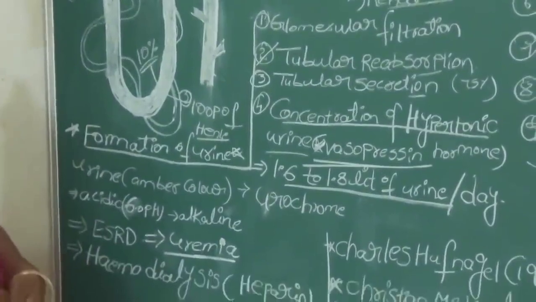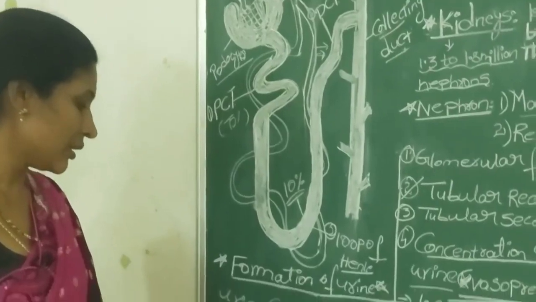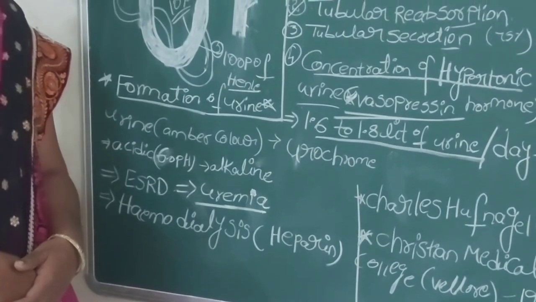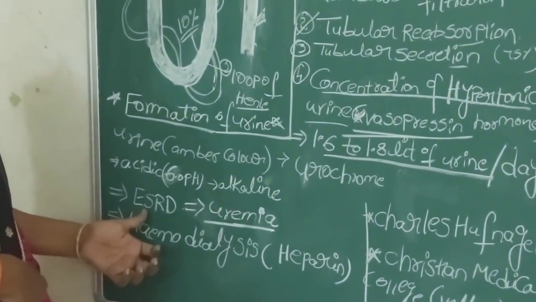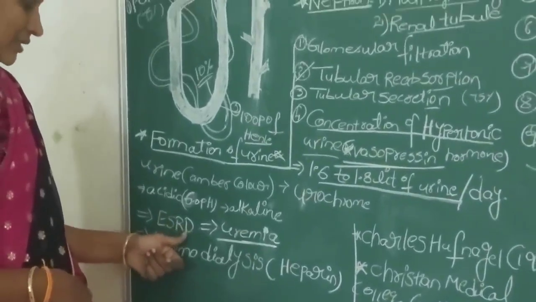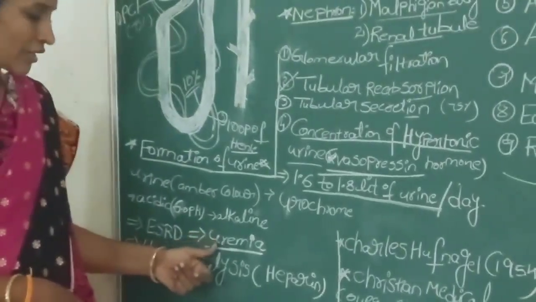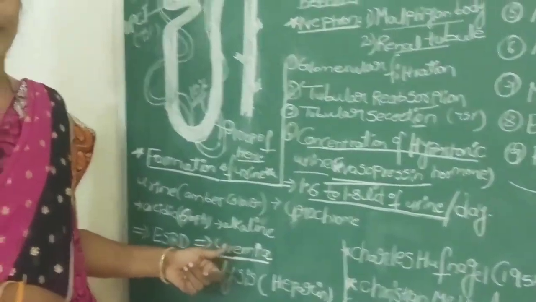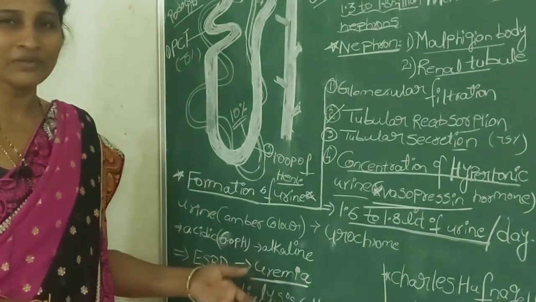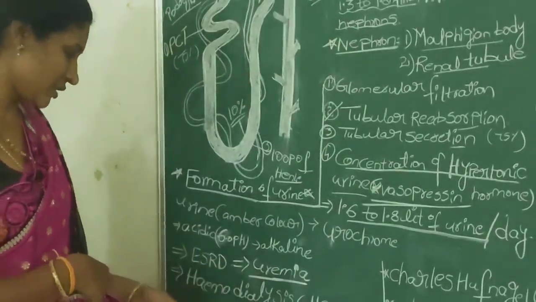In persons with complete kidney failure, where the kidneys are not working, the body is filled with waste molecules. The condition we call ESRD, end stage renal disease. In ESRD persons, the body accumulates waste molecules and toxic materials. Such a condition we call uremia. Uremia patients become tired very fast and their body parts are swollen due to the accumulation of liquids.